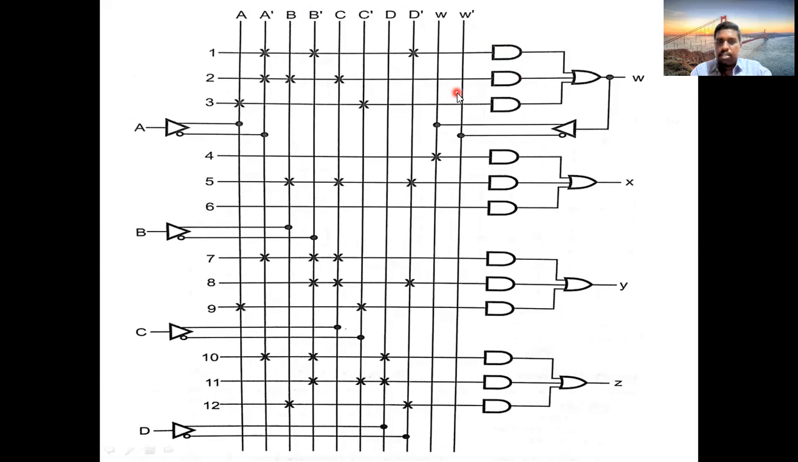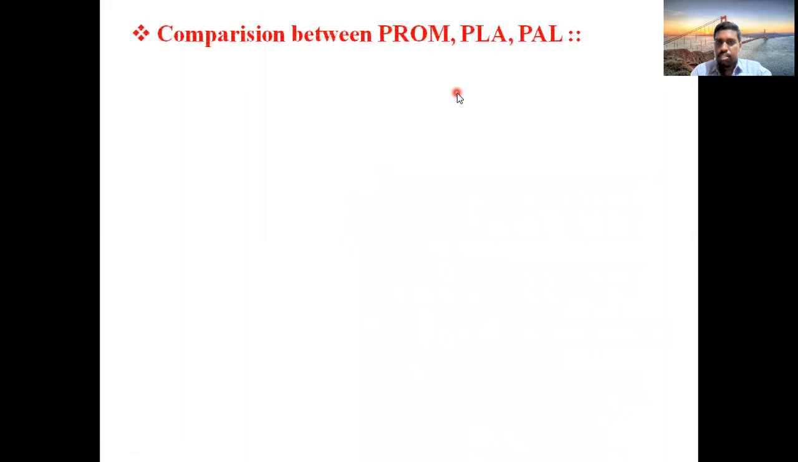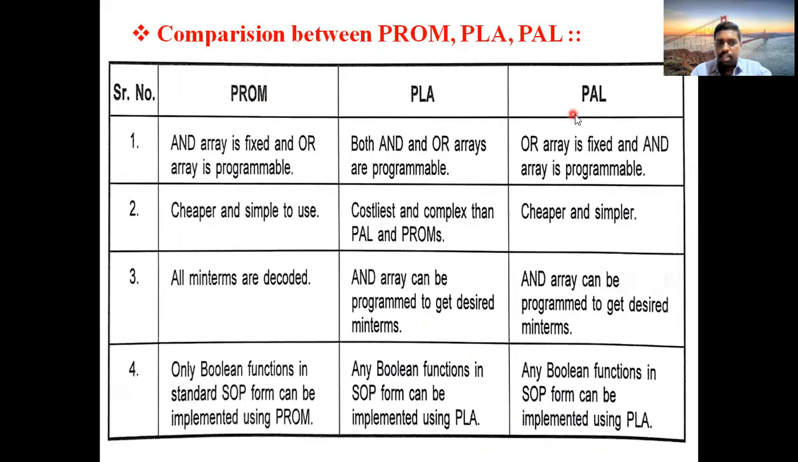Okay, now we will have an overview of this, a small comparison of all this. Okay, please note down this table. It will be very easy for you to analyze. Okay, in the PROM circuit, the AND array is fixed, OR is programmable. In PROM, AND is fixed, OR is programmable. In PAL, OR is fixed, AND is programmable. See here, these two are reversed.